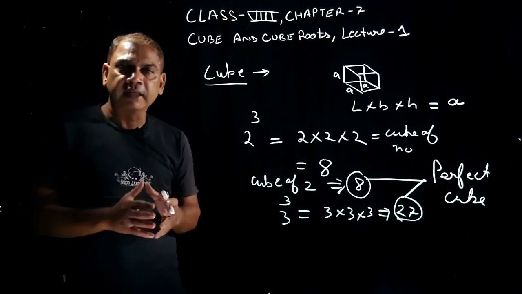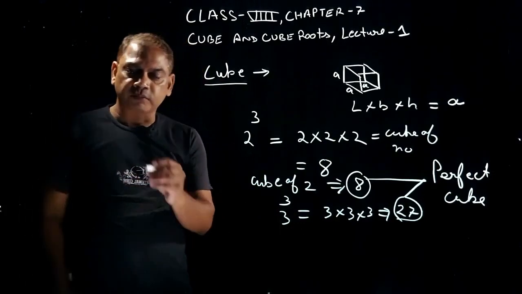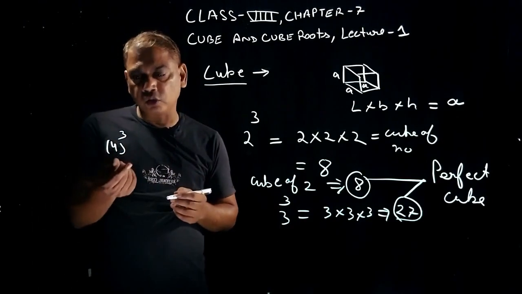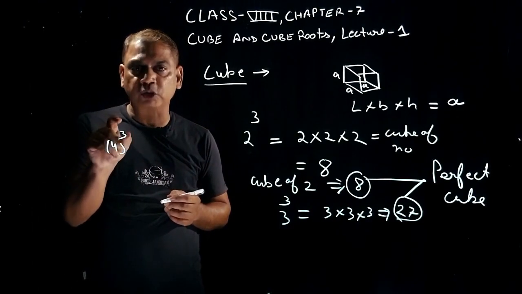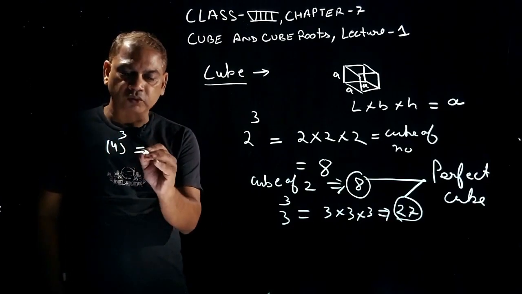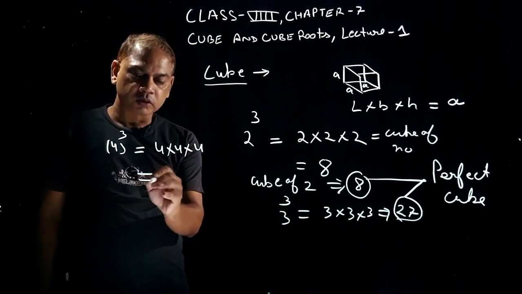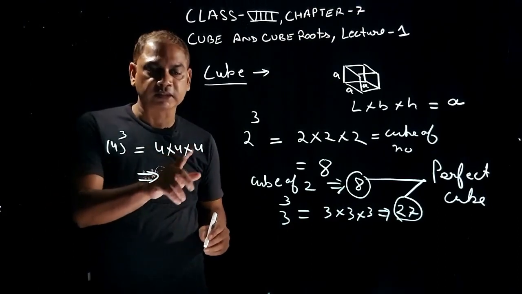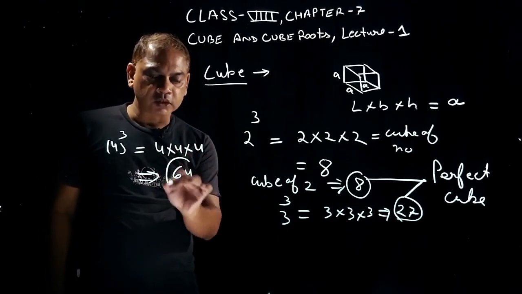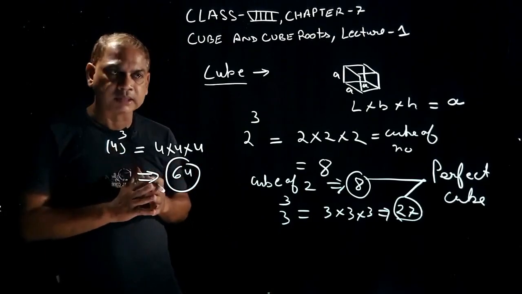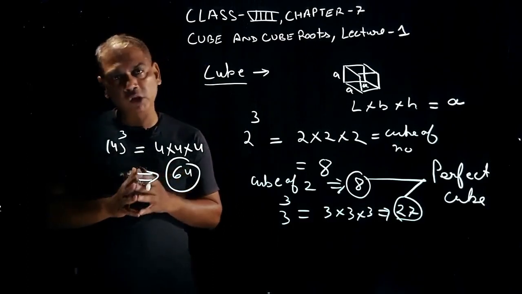Now one more example I will give to you. If I say write the perfect cube of 4, very simple. What will you do? You will write 4 as a base and raise it to the power 3. This is cube. Now you solve it, multiply 4 by itself 3 times. So what is your answer? 4 fours are 16, 16 fours are 64. So 64 is the perfect cube of 4. Clear students? So that's how we will find out the cube.